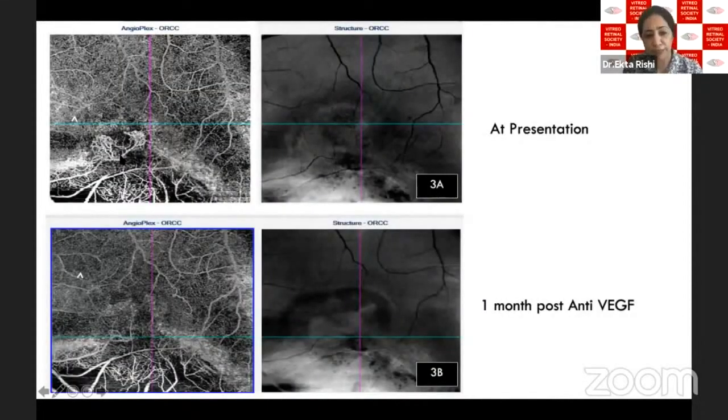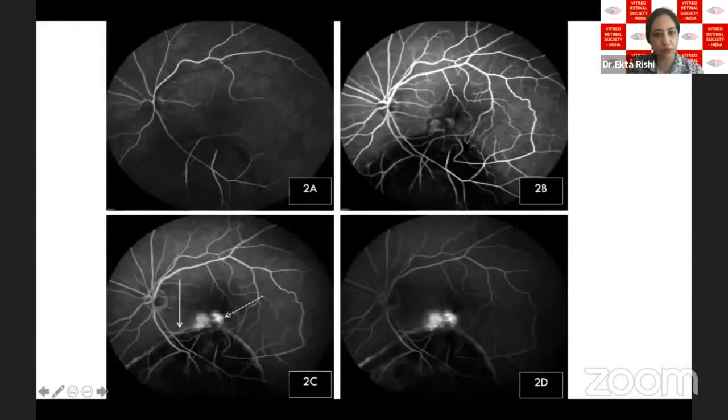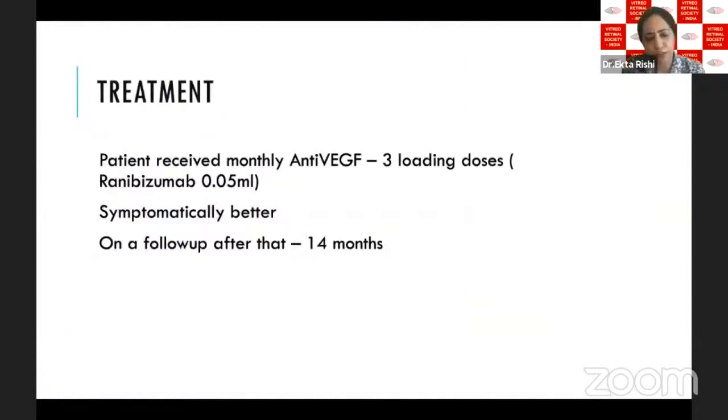And it beautifully regressed after 1 injection of ranibizumab. This is 1 month post anti-VEGF injection. There was also evidence of these channels which were seen connecting with this tuft here. And even if you see on angiography, there was evidence of retinoretinal anastomosis seen here. So the patient received 3 loading doses of monthly ranibizumab, and felt symptomatically better. Thereafter, the patient was on regular follow-up for the next 14 months and was last seen 4 months back.